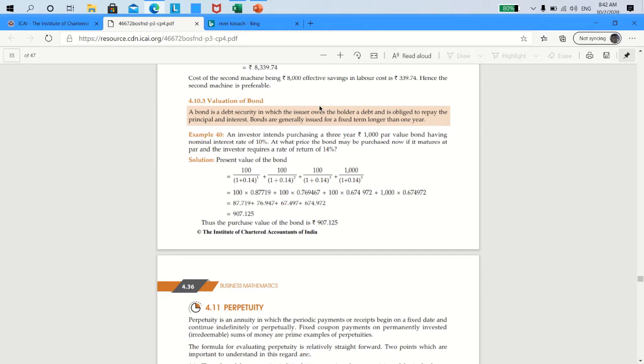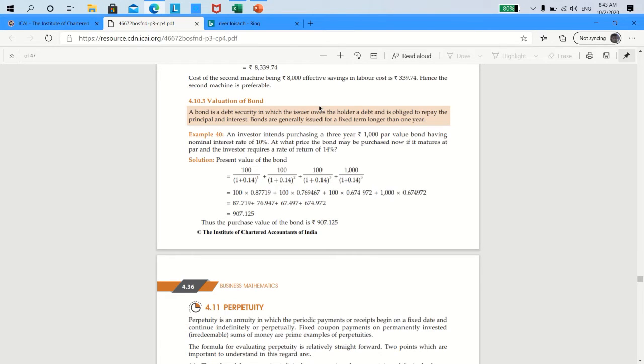Suppose I invest in a bond today which has a face value of 1,000 rupees, and the bond will give me an interest rate of 10%. So I'm supposed to get 100 rupees interest every year, correct? Now, suppose I invest in the bond today and the bond will be redeemed or repaid at the end of the 5th year.